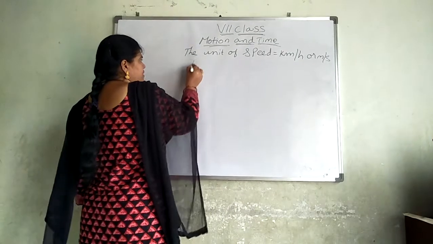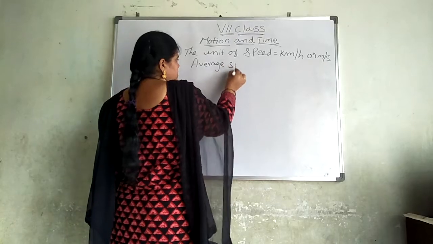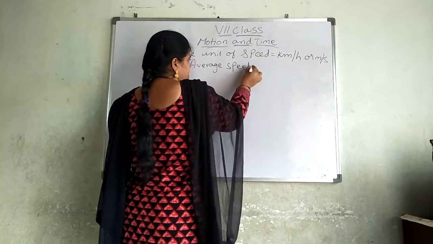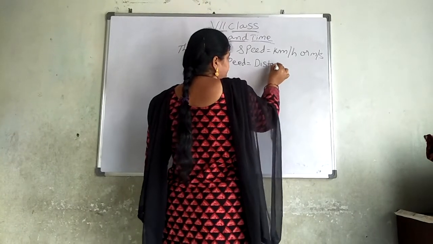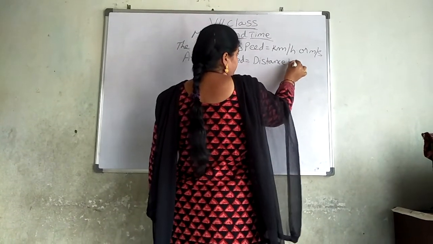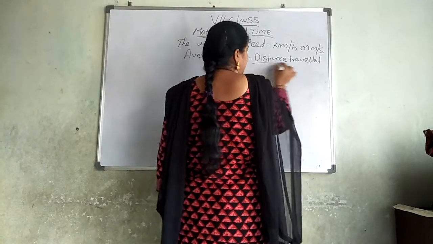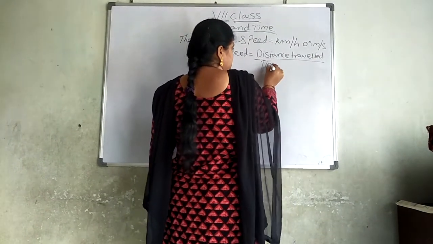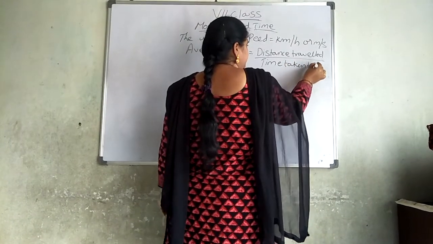What is the average speed? Average speed is equal to distance traveled by time taken to travel.